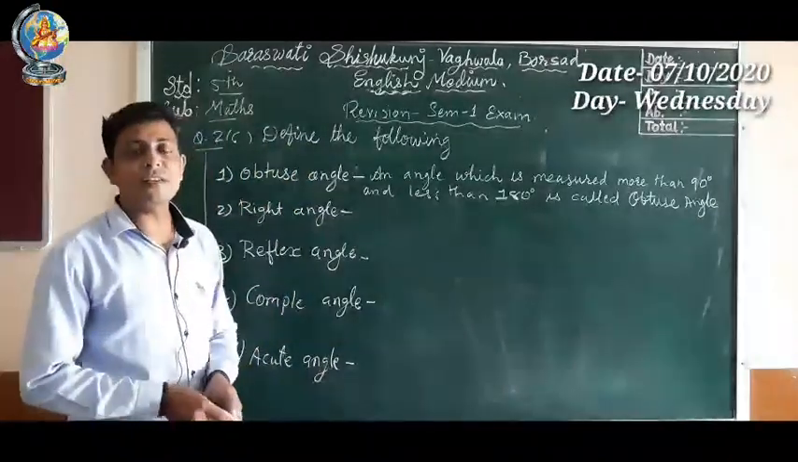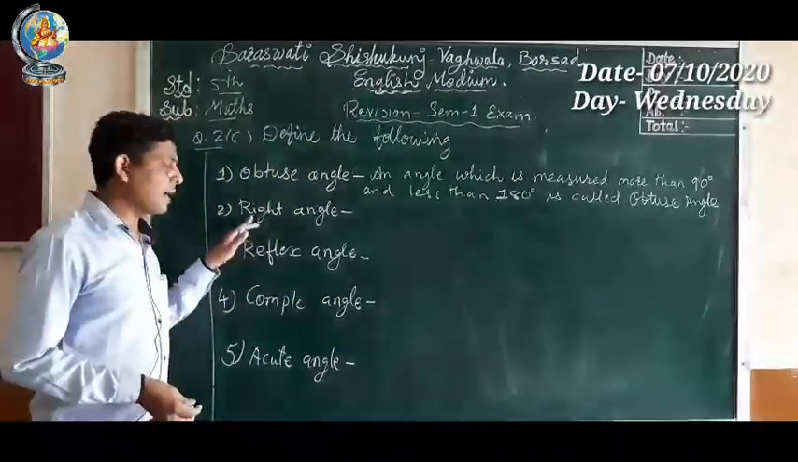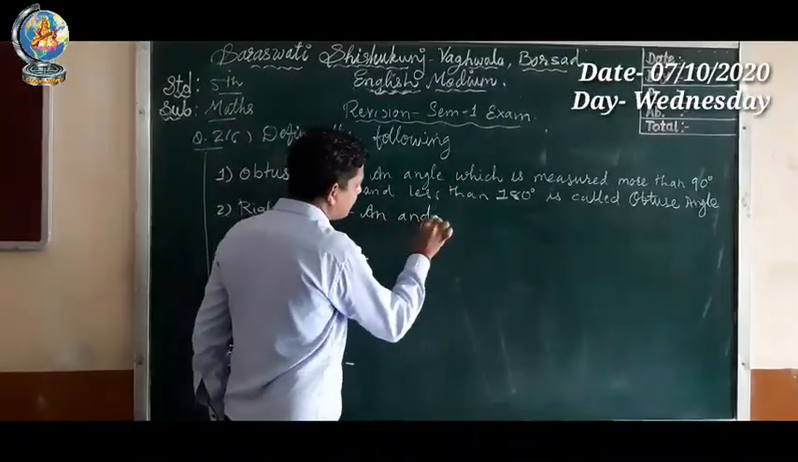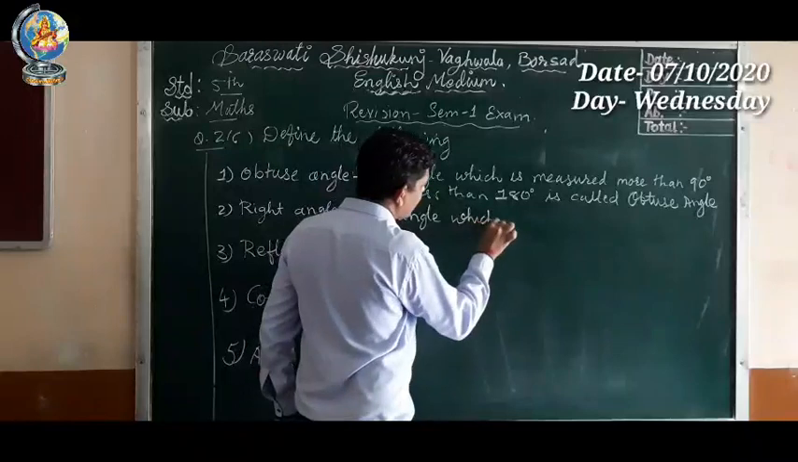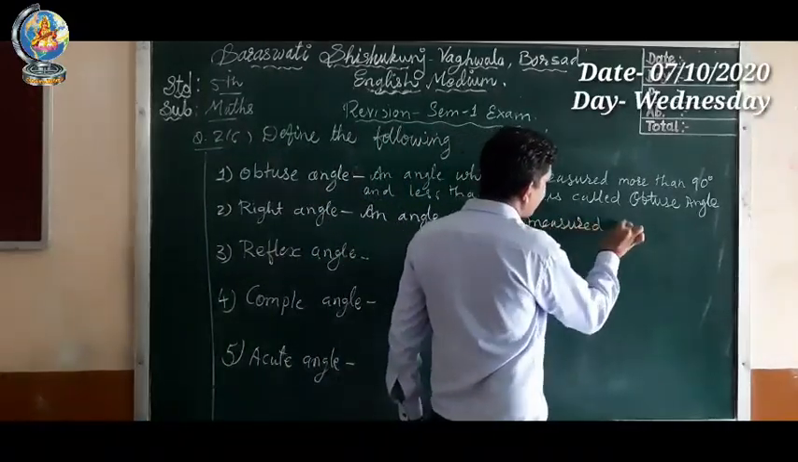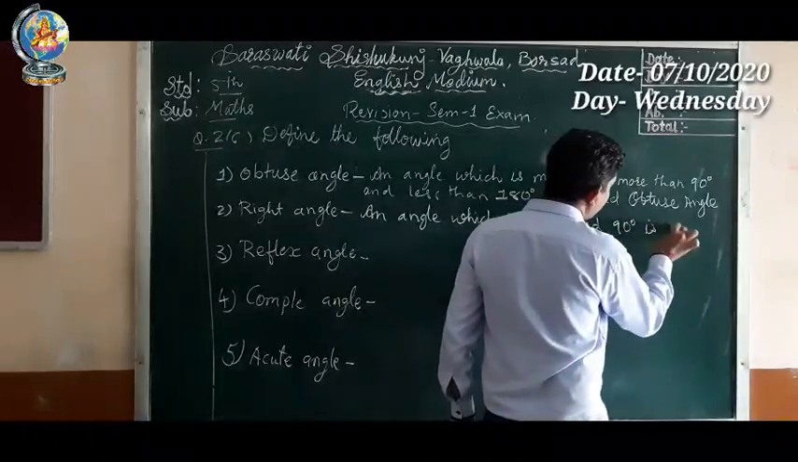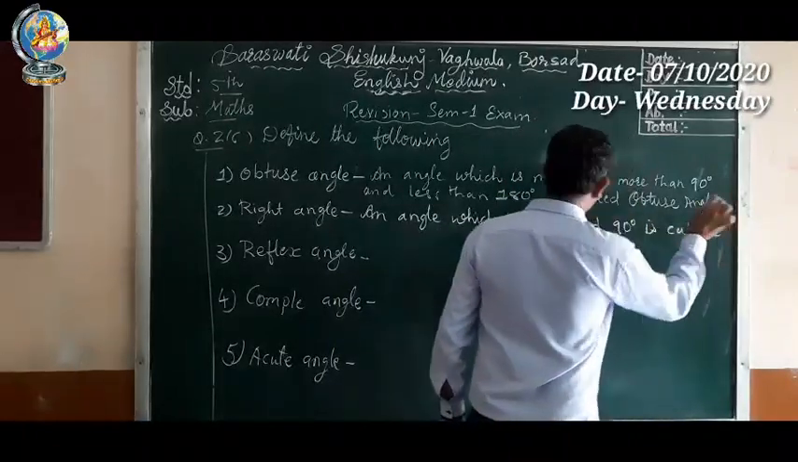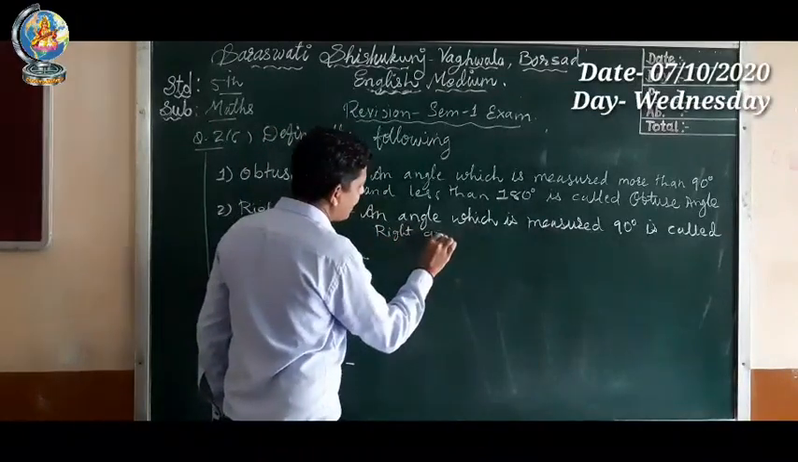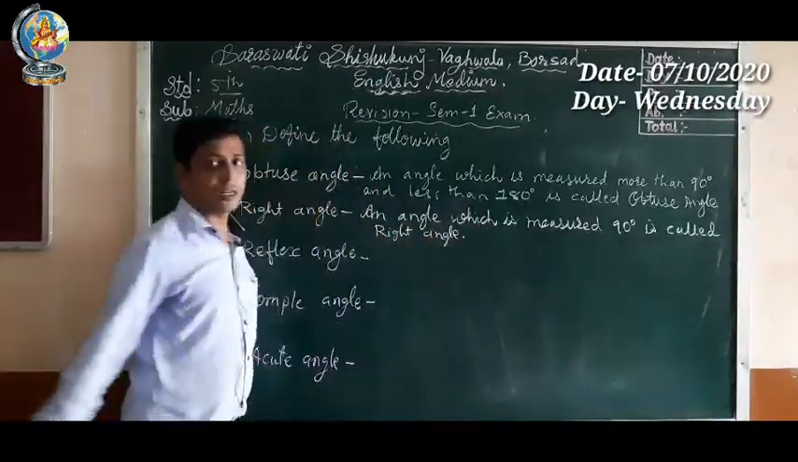Next one, right angle. An angle which is measured 90 degree is called a right angle. So let's write: an angle which is measured 90 degree is called right angle.